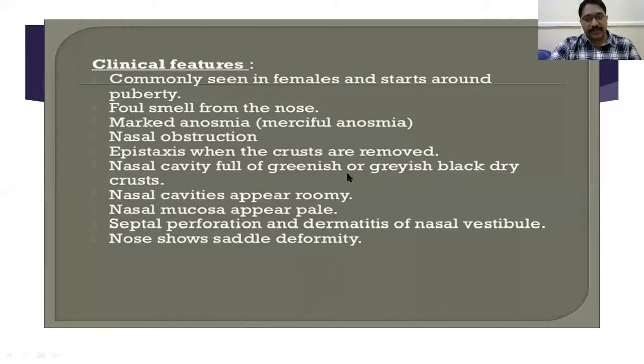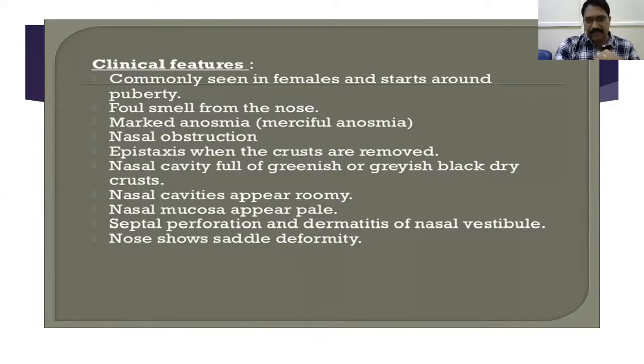Epistaxis: when the crusts are removed, there will be bleeding. This is called epistaxis, and nasal obstruction. Here you should know the little bit of difference between atrophic rhinitis and rhinitis sicca, which I will tell in the next part. In atrophic rhinitis the crusts will mainly be in the posterior part, not the anterior part. In rhinitis sicca the crusting will mainly be in the anterior part. In atrophic rhinitis the crusting is mainly greenish or greenish yellow.